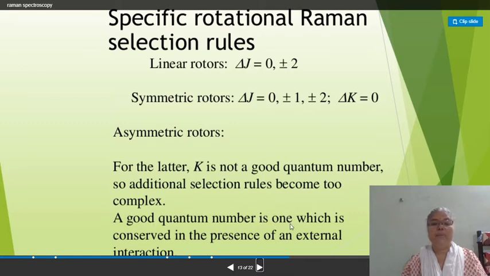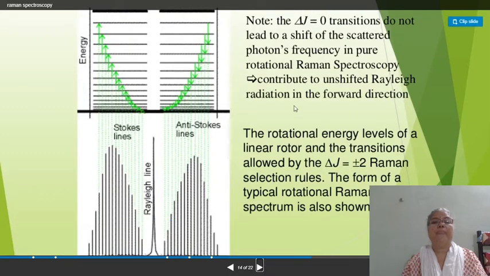A good quantum number is one which is conserved in the presence of an external interaction. Then for delta J equal to 0, these transitions do not lead to a shift of the scattered photon's frequency in pure rotational Raman spectroscopy, and they contribute to unshifted Rayleigh radiation in the forward direction.